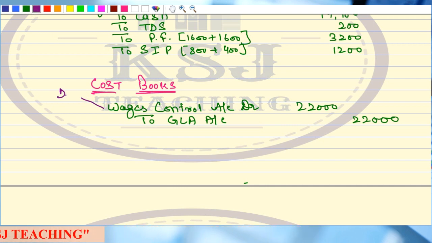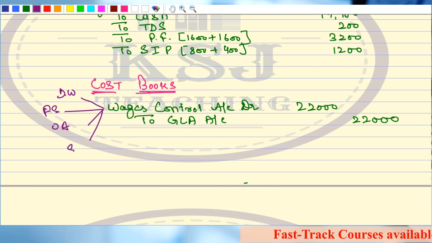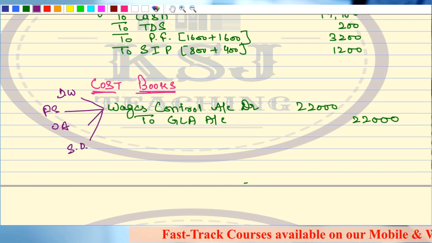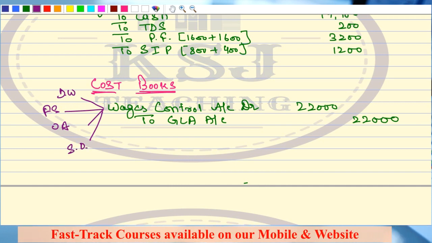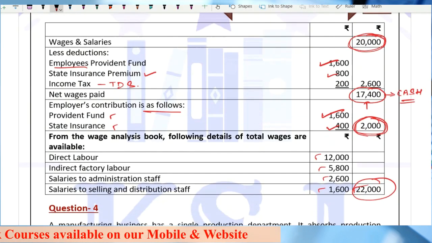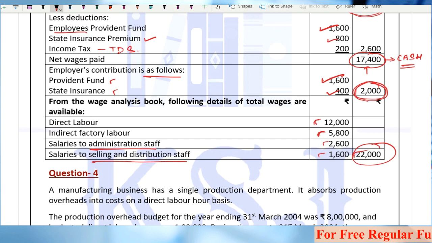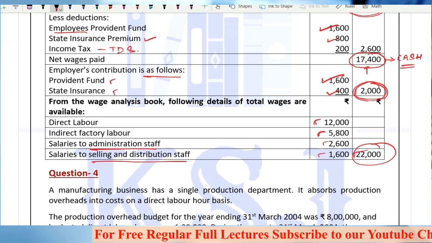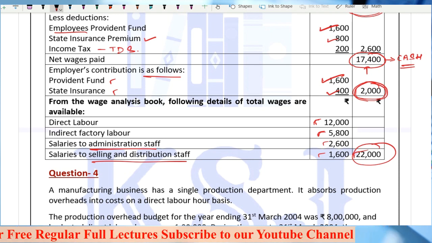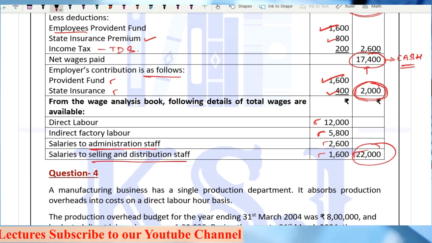Right? Now you have to absorb these wages under the various heads, because in this wages there is direct wages also, there is wages of the factory staff also, there is wages of office and administration staff also, and there is wages of selling and distribution staff also. So you have to distribute these wages into the various heads, and it is given that out of 22,000, how much is direct, how much is indirect factory labor, how much is to the administration staff, and how much is for selling and distribution staff. Any doubts? So direct labor is 12,000, indirect is 5,800, 2,600 and 1,600.